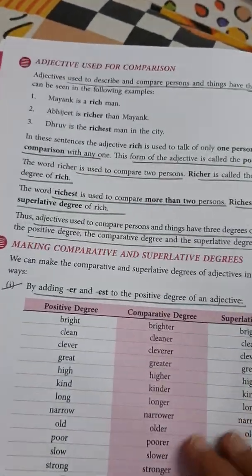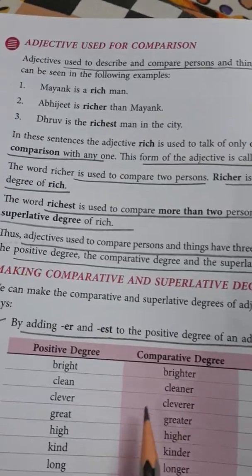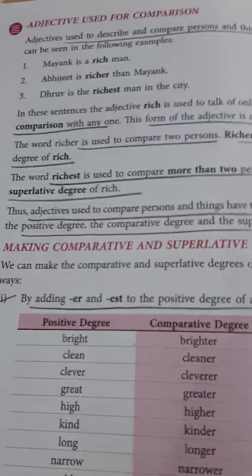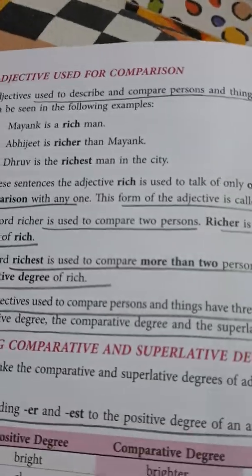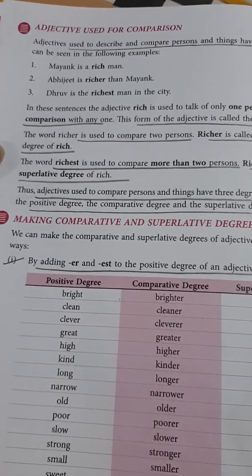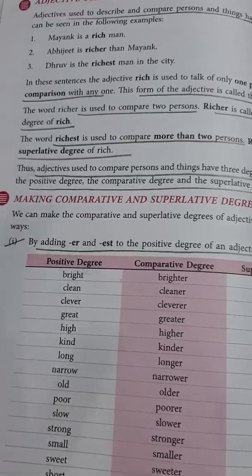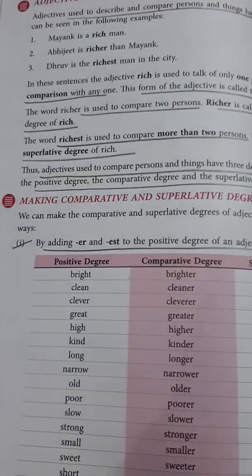Next topic is adjectives used for comparison. Now beta, there are three comparative degrees of adjectives. First is the positive degree. Second is the comparative degree. And the third one is the superlative degree. All these three degrees we use for comparison.